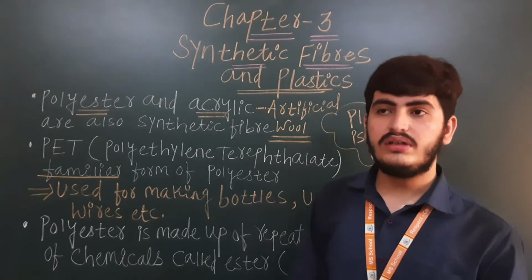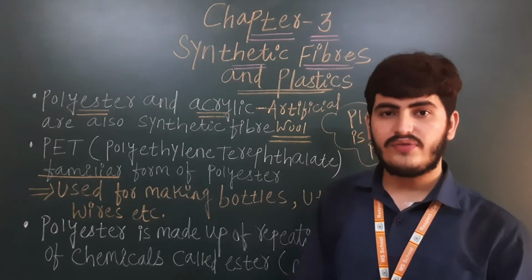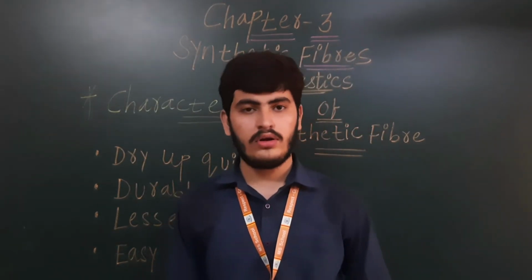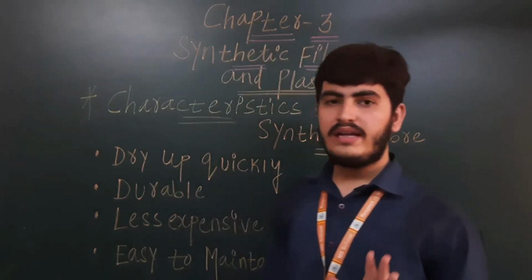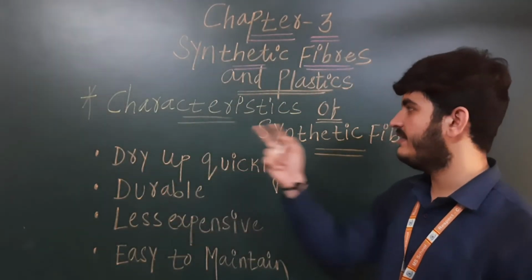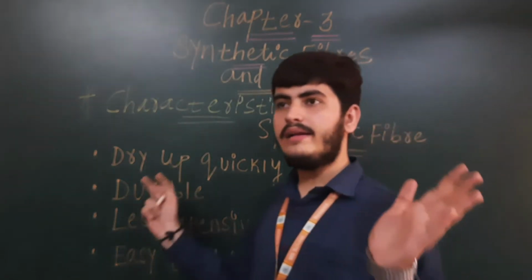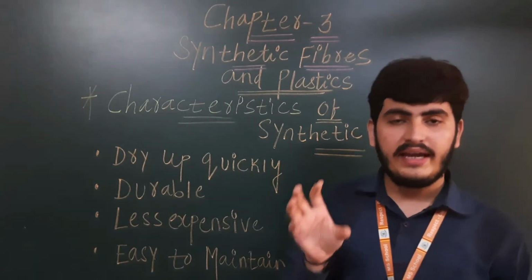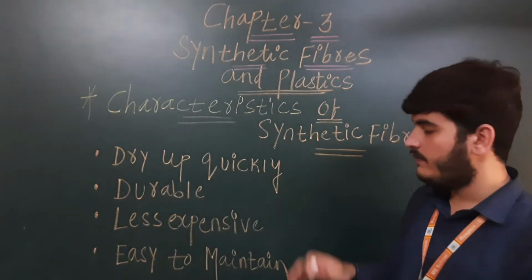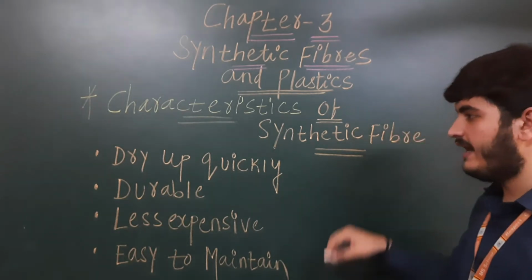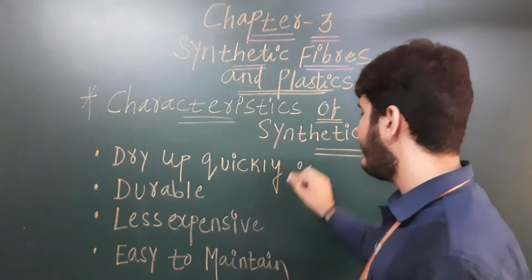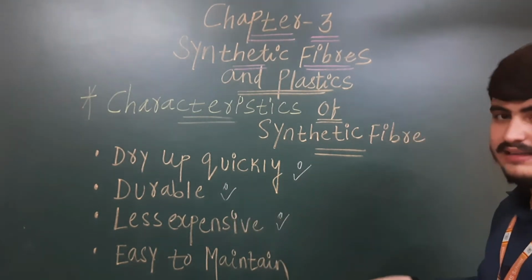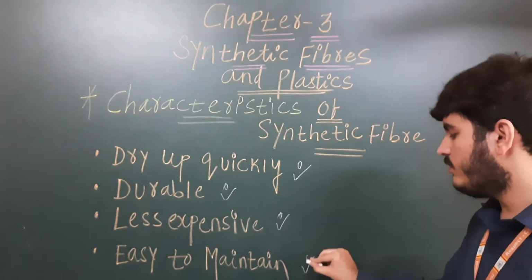Now moving forward to the characteristics of synthetic fibers. We have done all 4 synthetic fibers: rayon, nylon, polyester and acrylic. Now the last topic for synthetic fiber is the characteristics of synthetic fiber. By learning about all 4 synthetic fibers, now at last you come to know the characteristics. So these are the 4 characteristics: synthetic fiber dries up quickly, is durable, is less expensive because it is synthetic and artificial, and is easy to maintain.